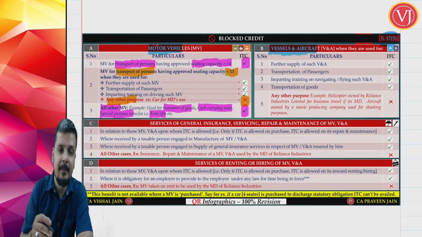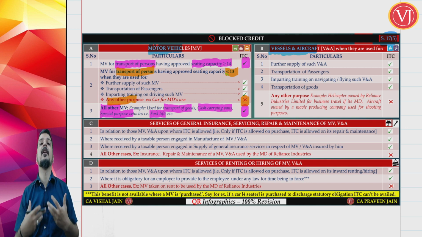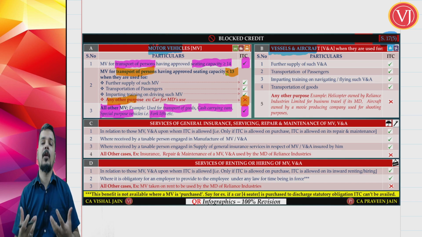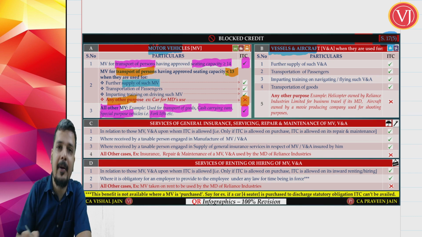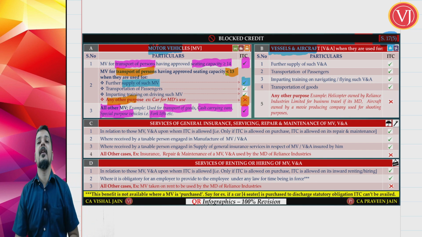What are the exceptions? If you are further supplying such motor vehicle, which means that if you are a dealer of motor vehicle showroom, or further renting that motor vehicle. If that motor vehicle is further supplied, take credit.